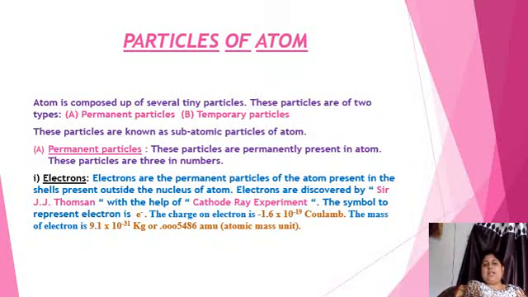Now about the composition of the atom. Atom is composed of some tiny particles. These particles are classified in 2 categories: permanent and temporary. Permanent means present permanently; the atom can't exist without them.